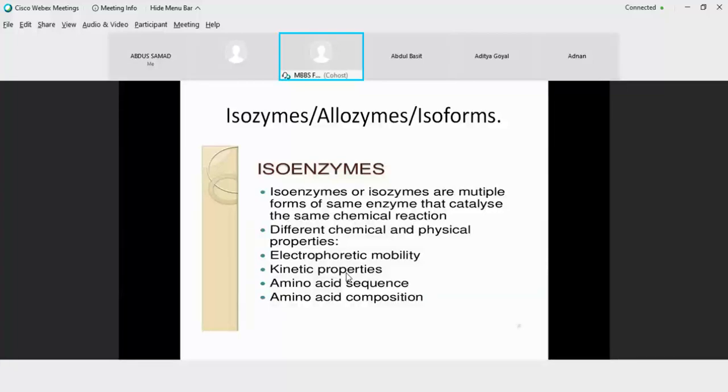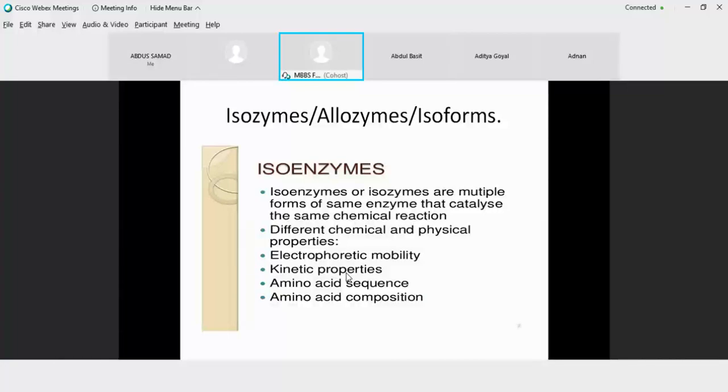Then we have allozymes. As the name itself tells you, these are the enzymes which come from different alleles of the genes, like glucose 6-phosphate dehydrogenase, G6PD. G6PD is an enzyme that, if deficient, causes certain types of hemolytic anemias. But because it is an allozyme, there are more than 400 known allozymes of G6PD. But one type would be there in one human, not all the types. So one allele, one enzyme present in a single individual.